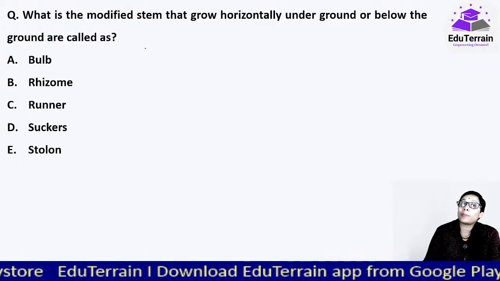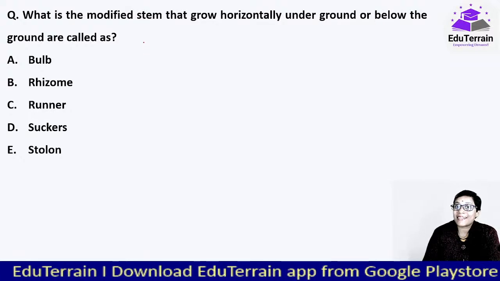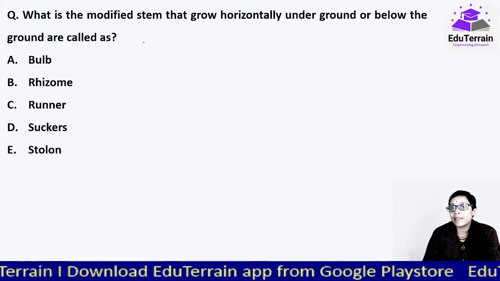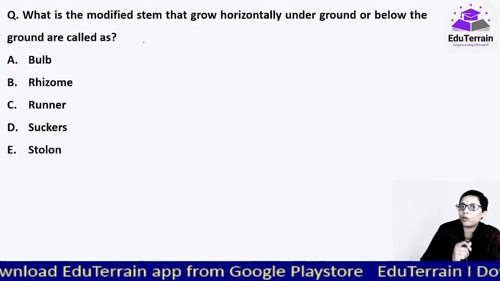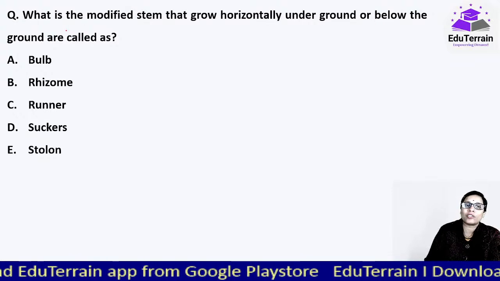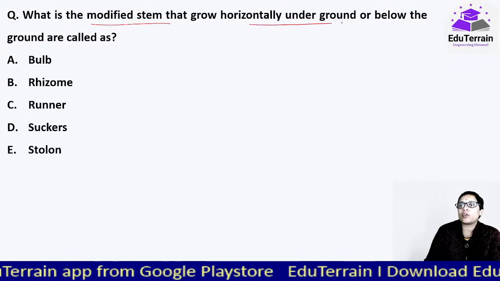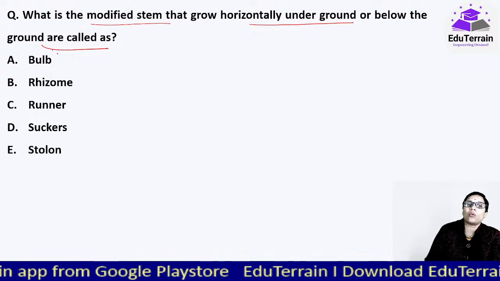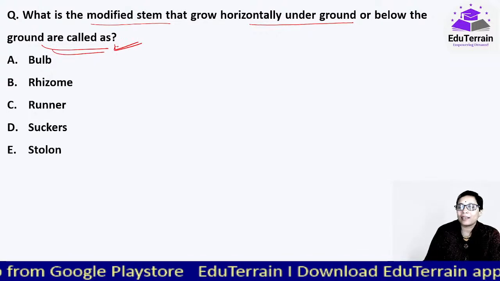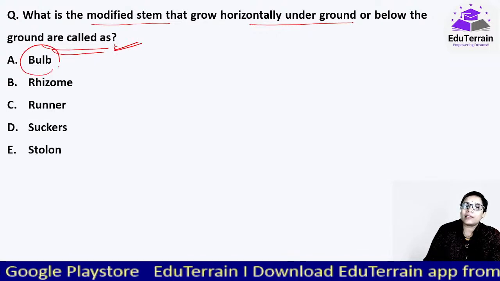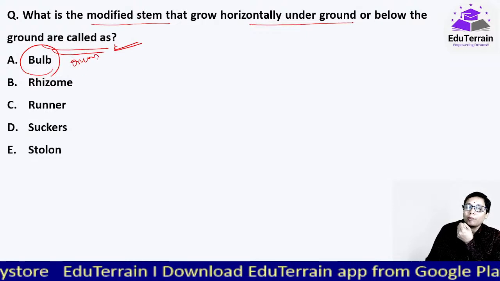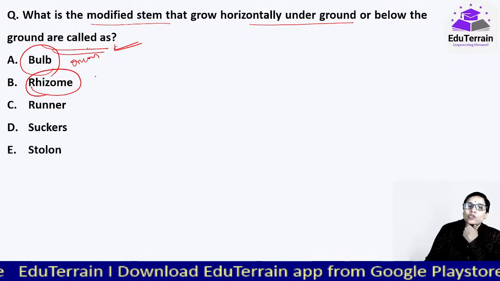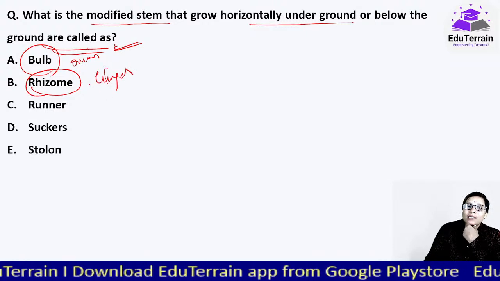This again is from the propagation methods that we have discussed. Propagation methods in horticulture. What I highlighted a while ago, they have picked this question from that only. What is a modified stem that grows horizontally underground or below the ground called? Bulb is layers, made from leaf sheath. Onion is the best example, remember onion. Rhizome, that is ginger.